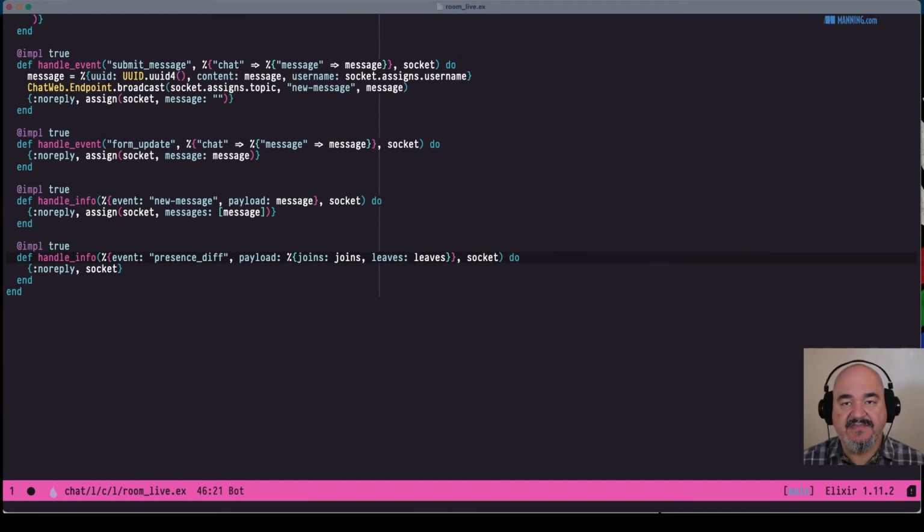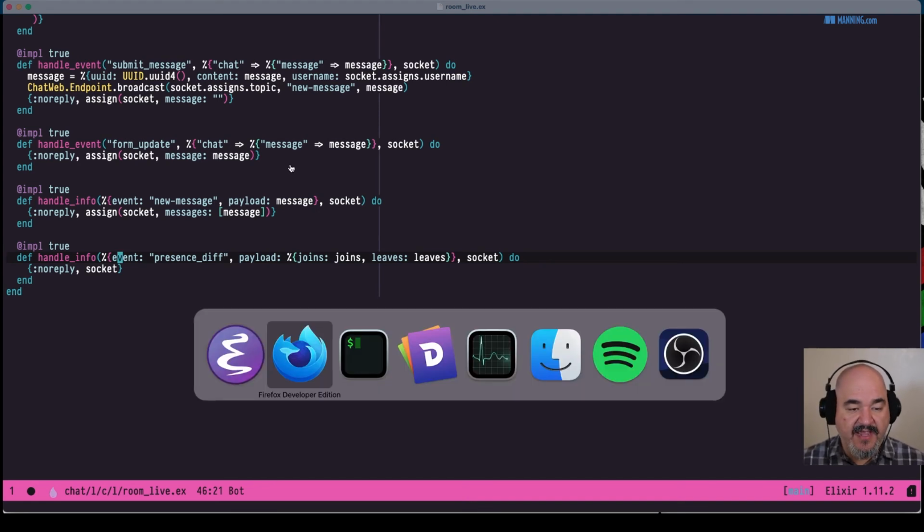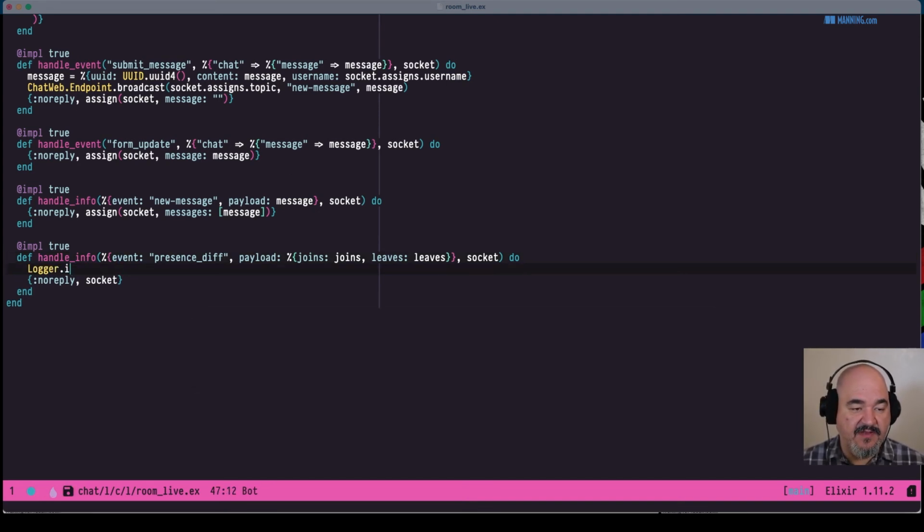So how are we going to handle this presence diff? What do we want to do when a user leaves or joins? The first thing we'd like to do is send a specific type of message to the chat client so that we can say X user joined or X user left. So let's do that first. We have joins, we have leaves. Let's do a Logger.info of joins, just to see what's in there, and then leaves, see what's in there as well.